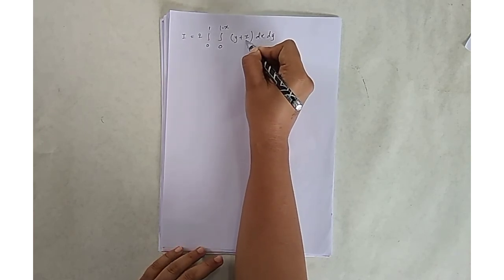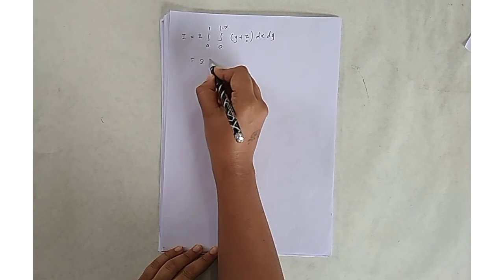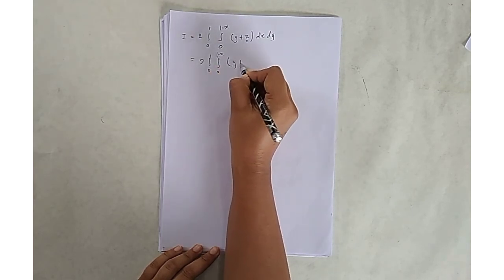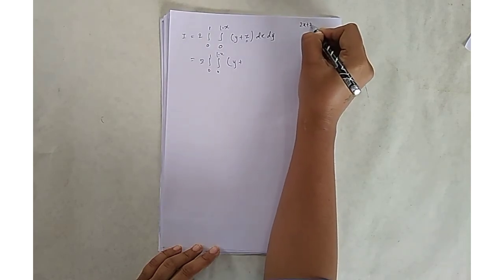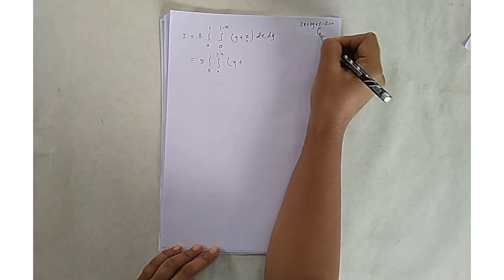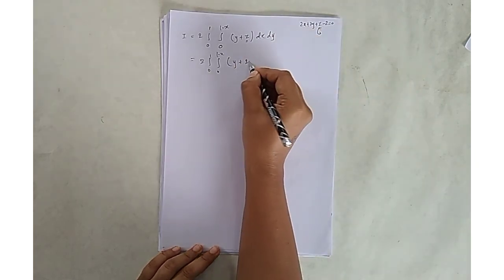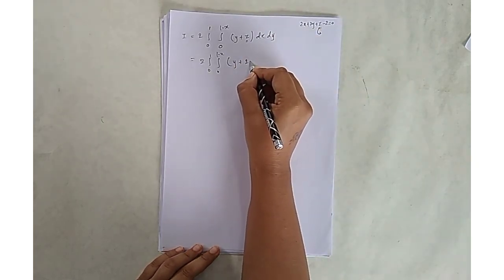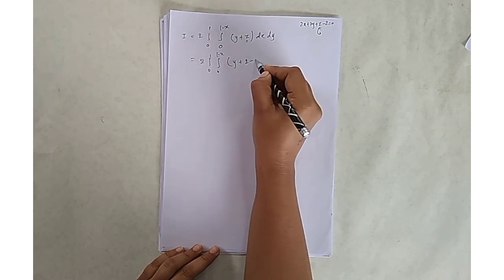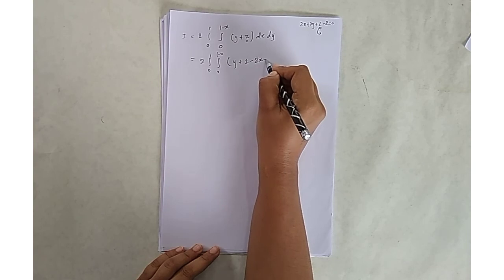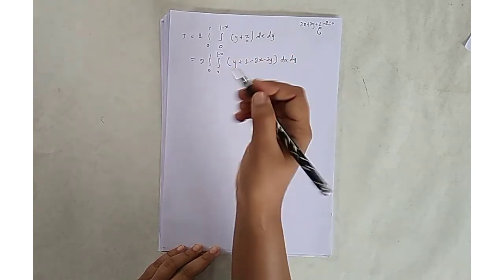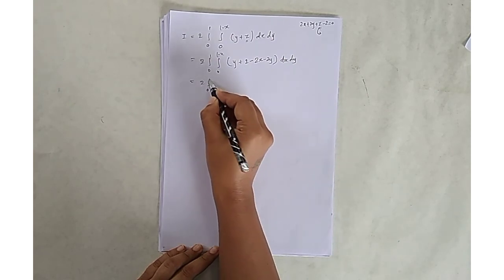Put the value of z: from 2x plus 2y plus z minus 2 equal to 0, we find z, which is 2 minus 2x minus 2y, into dx dy.